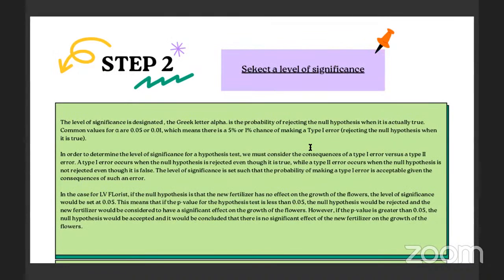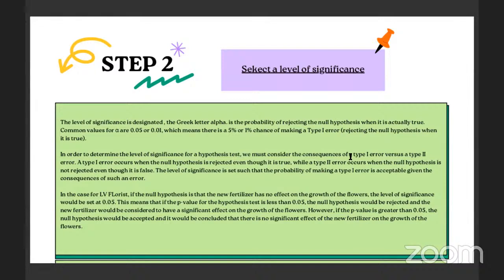Step 2, select a level of significance. The level of significance is designated by the Greek letter alpha. It is the probability of rejecting the null hypothesis when it is actually true. Common values for alpha are 0.05 or 0.01, which means there is a 5% or 1% chance of making a type 1 error, or rejecting the null hypothesis when it is true.